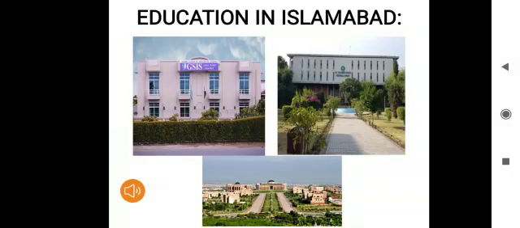The education system of Islamabad is better than the education system of other provinces or cities. The literacy rate of Islamabad is also higher than the literacy rate of other cities. There are more than 900 schools and colleges in Islamabad, and there are many good universities in Islamabad, such as Quaid-e-Azam University and National University of Science and Technology, which is also known as NUST.